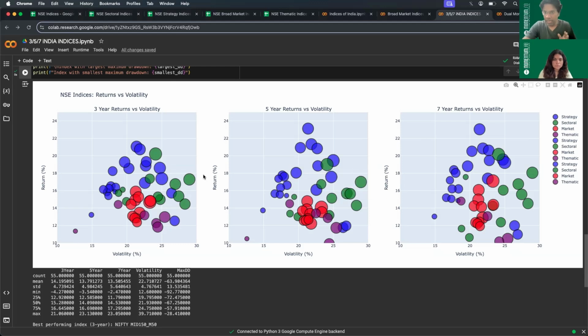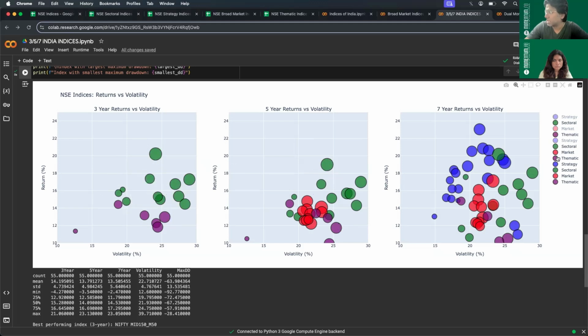Now, like what happened in markets and strategies where the clusters started to move up, in sectors and themes you see that the clusters do not go up, but they move towards the right side, meaning they do not increase the returns as you stay for a longer period of time, but they increase the volatility. So this was the cluster of all the greens. Let me just focus only on sectors for a moment so that it is easily visible.